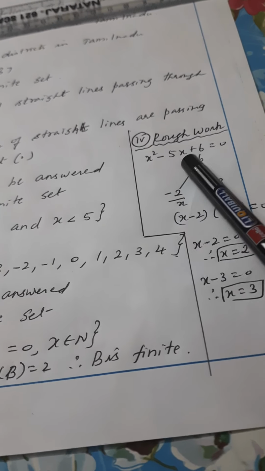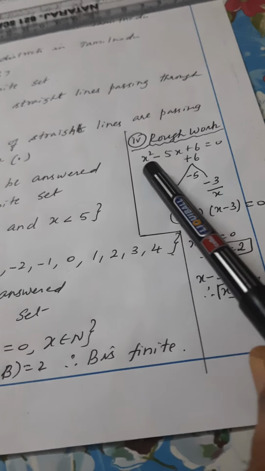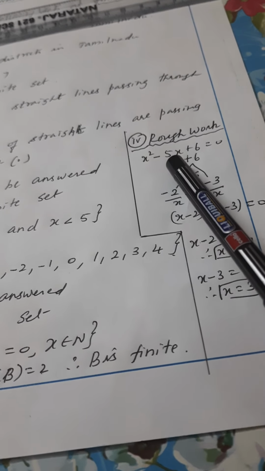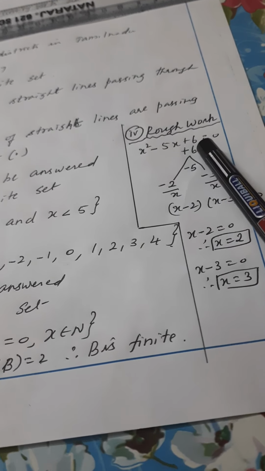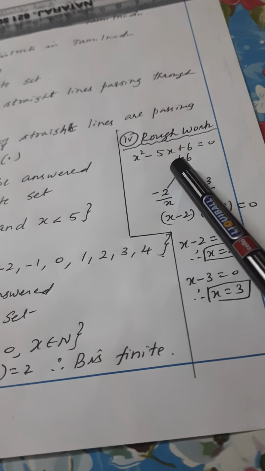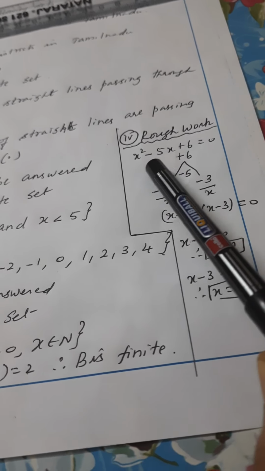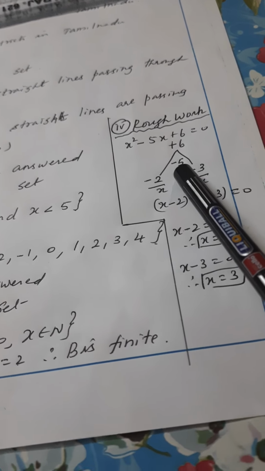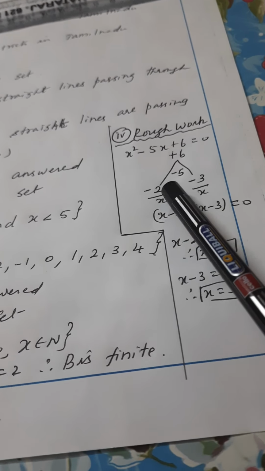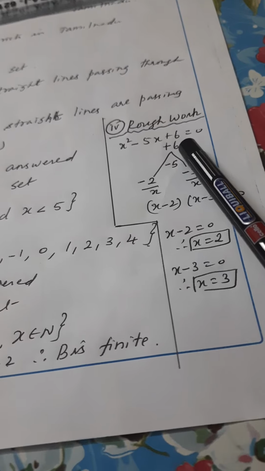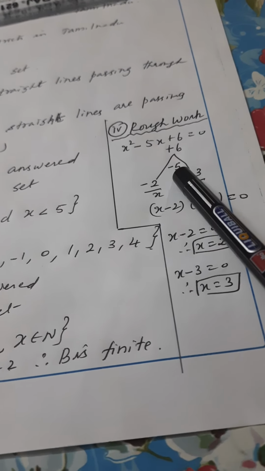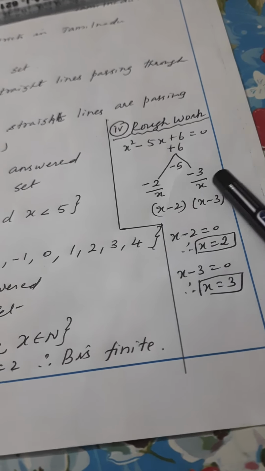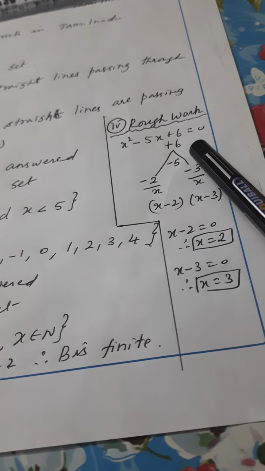Okay, x square minus 5x plus 6 is equal to 0. This is x square term, this is x term, this is constant. So constant you write here with the sign plus 6. X coefficient should be in the middle. So you think of 2 factors. When you multiply you should get plus 6. When you simplify you get minus 5. So take 2 and 3. When you multiply you get plus 6.